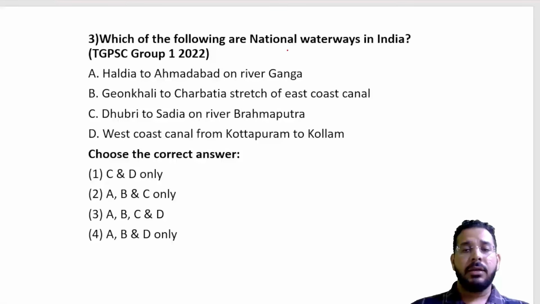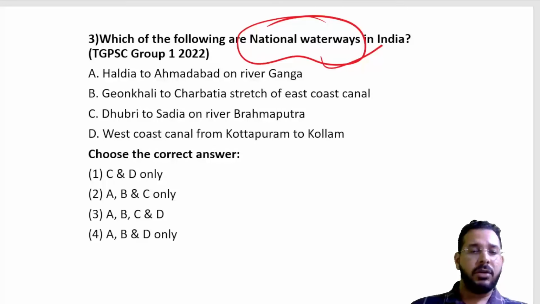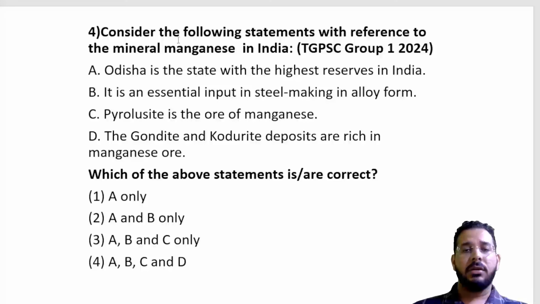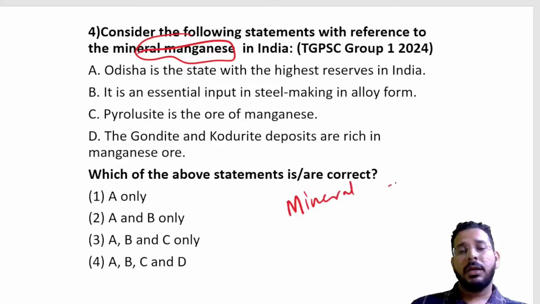Then we have had a question on national waterway, which you will get in the transportation chapter. In transportation you will study roadways, railways, waterways. So this is a transportation question, a national waterway question. Then we have a question on mineral resources, on the manganese mineral, where it is present. When you study minerals, you will also study the names of minerals.